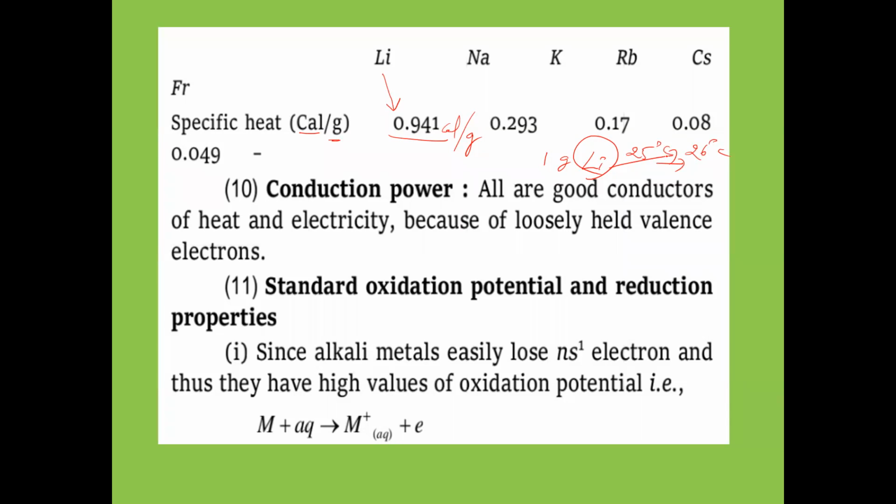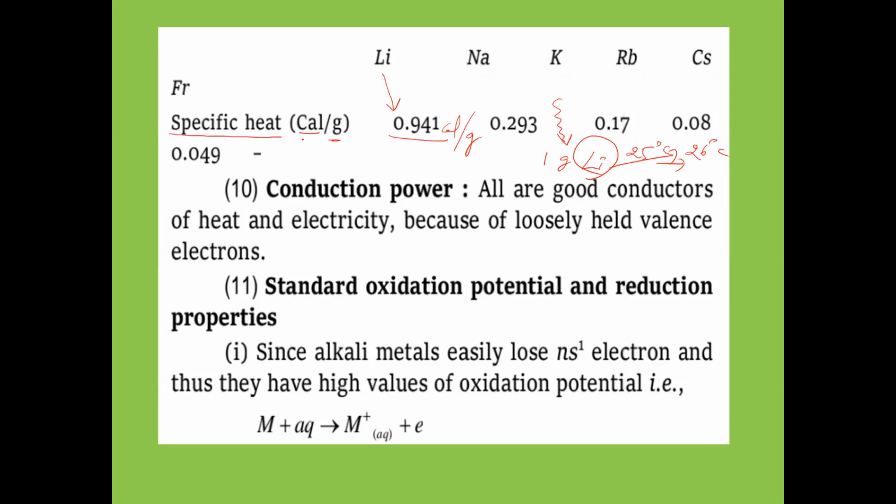To increase the temperature of 1 gram of lithium by 1 degree Celsius, how much heat energy is required? That is called specific heat.